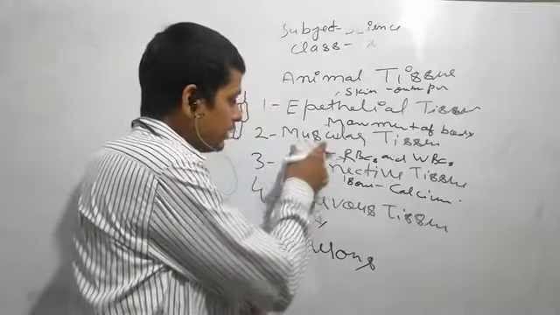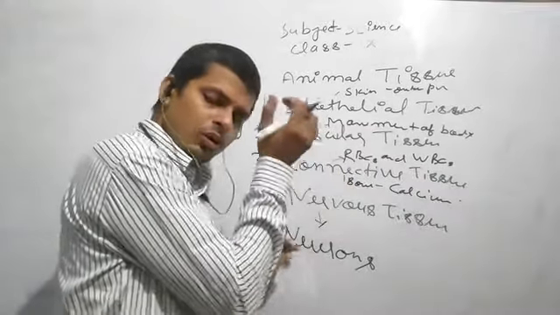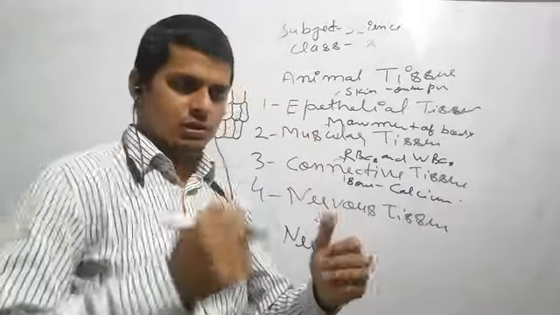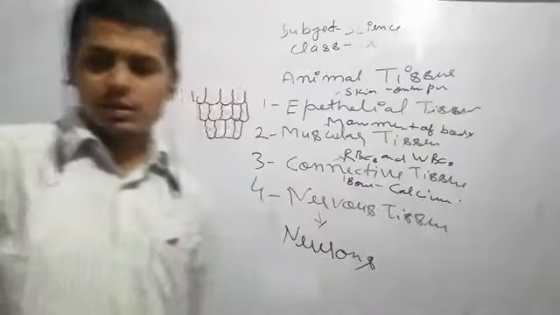Connective tissue in animals: first is epithelial, then muscular, then bone. Bone is the main structure of the whole body. Some bones are big and strong. Some bones are small and strong.